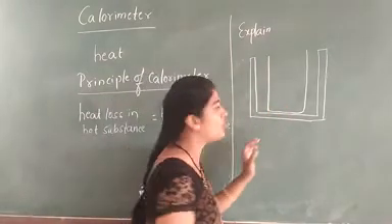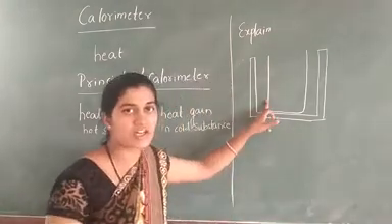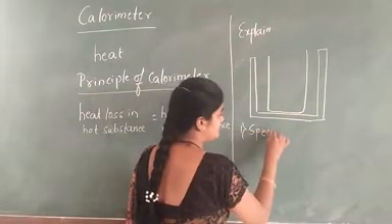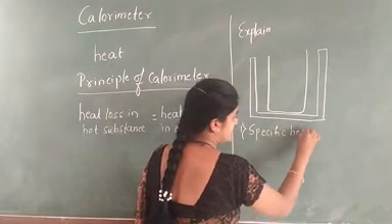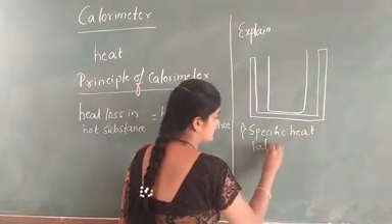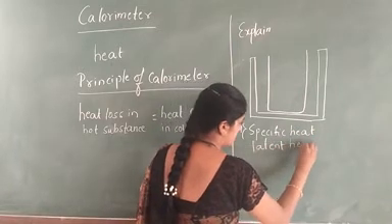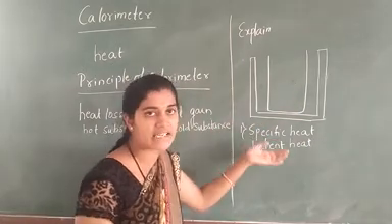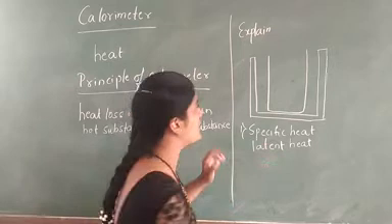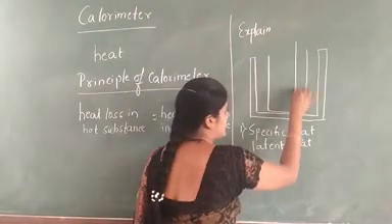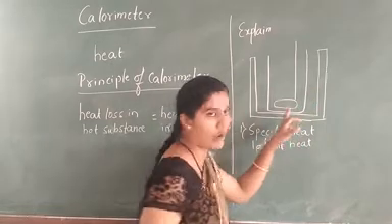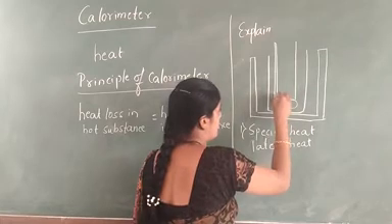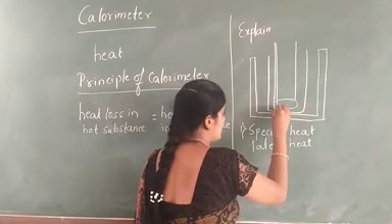This cylindrical copper vessel is used to measure specific heat, latent heat and heat. Now in this copper cylindrical vessel we are putting a sphere made of copper, and also we are putting the thermometer, which reaches the bottom.